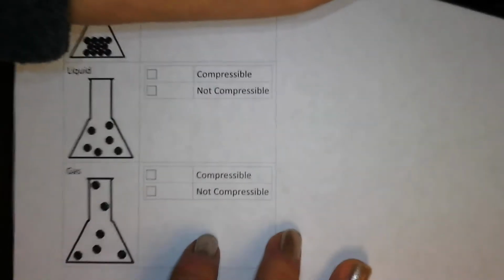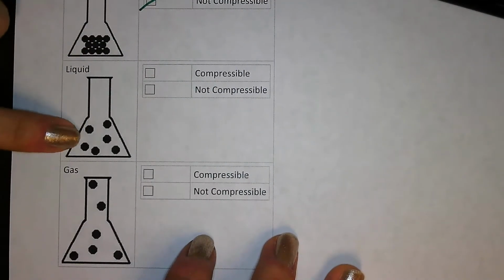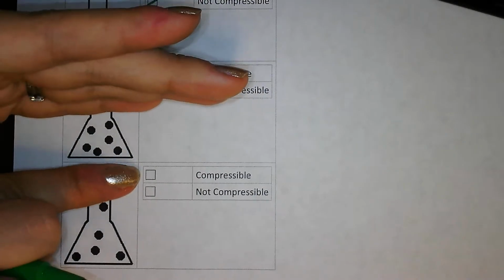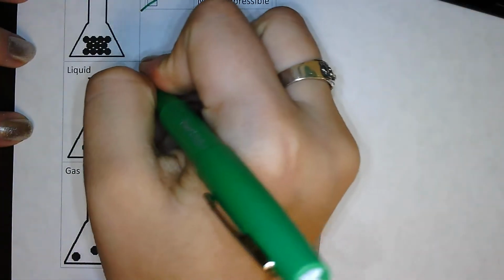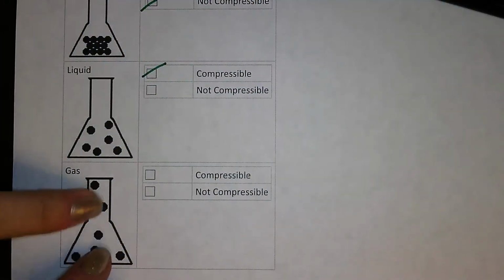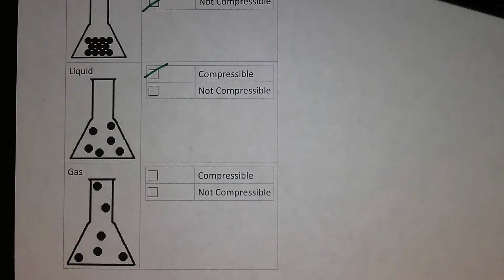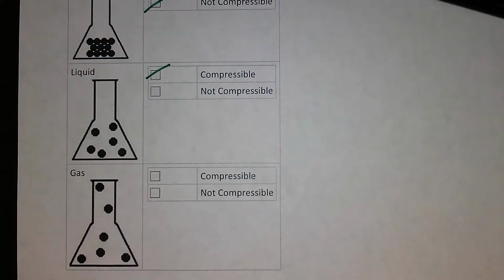Liquids, on the other hand, have a little more space in between their molecules. You could definitely squish these together. So these are definitely compressible. Gases have even more space between those particles. So you could definitely squish them together. They are compressible.